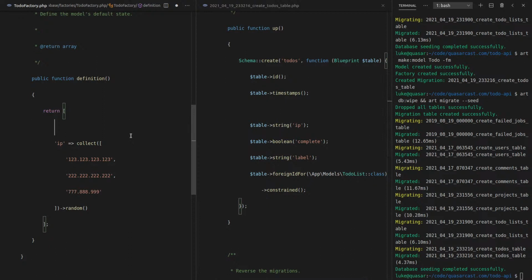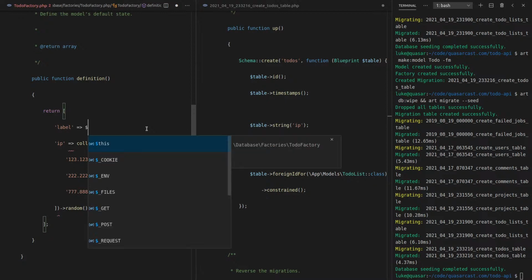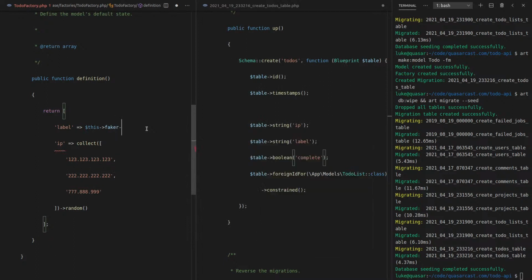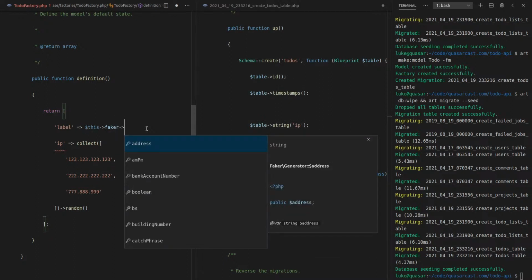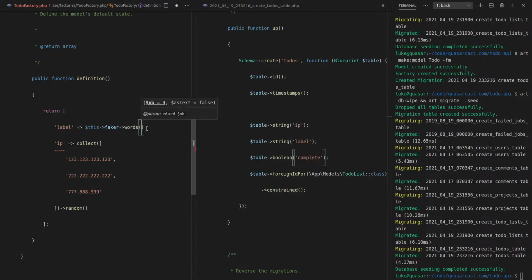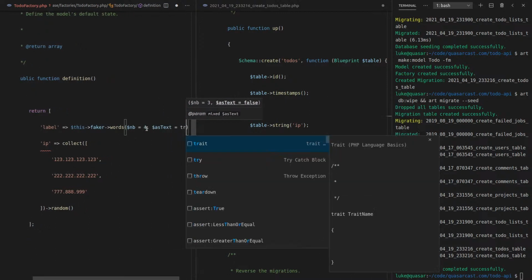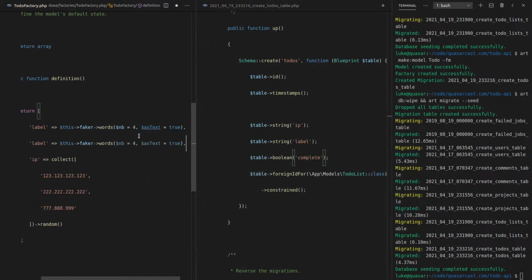Complete is going to be a random Boolean. So in fact, let's change the order here. Let's say label and then complete. So we'll say label is equal to, and I think we'll do what we did before. So this faker, and how did we do this? It was words, plural, and then we want to say the number of words is equal to 2. For a to-do item, we might make it more, so like 4, and then as text is equal to true in this case. Cool. So we've got our label.